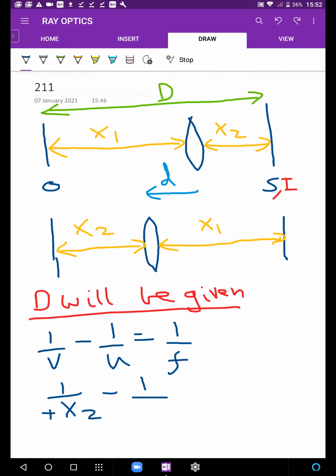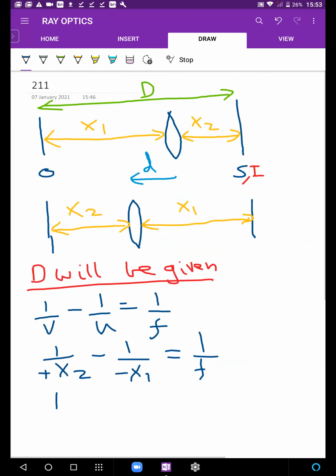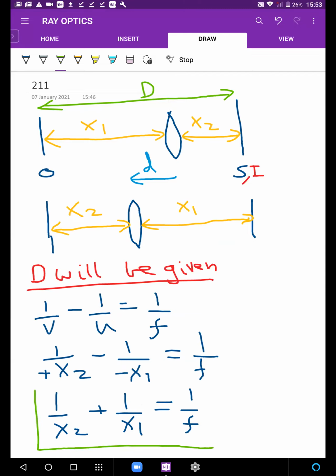Object is on the left-hand side, so it is negative x1. Very nice. So 1 by x2 minus 1 by x1 — look at the result we're getting. 1 by x2 plus 1 by x1 is 1 upon f. So if we can somehow figure out x1 and x2 from the information given in the question, you can rearrange this result as well.